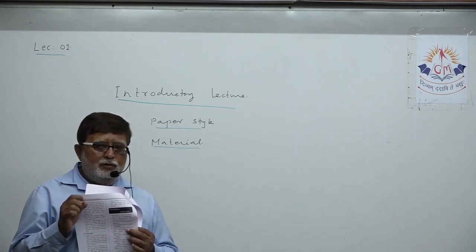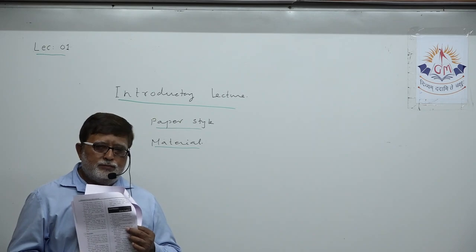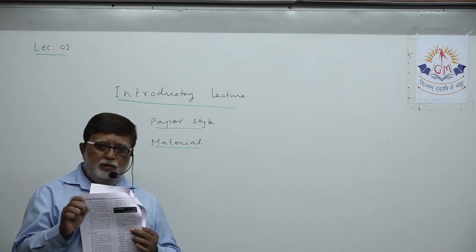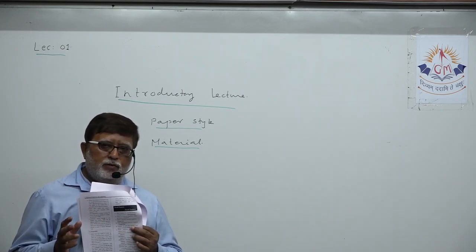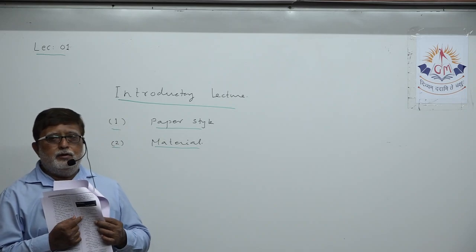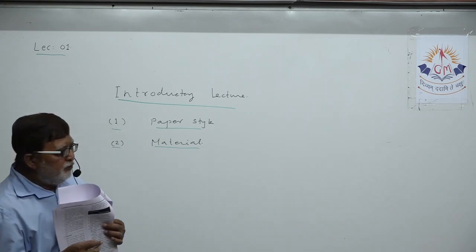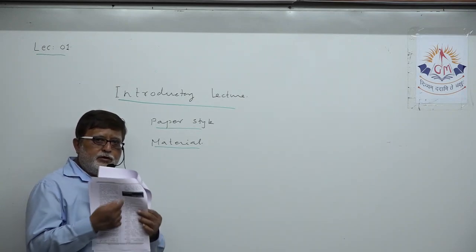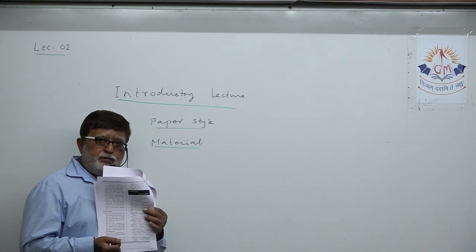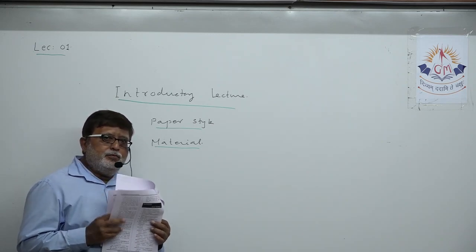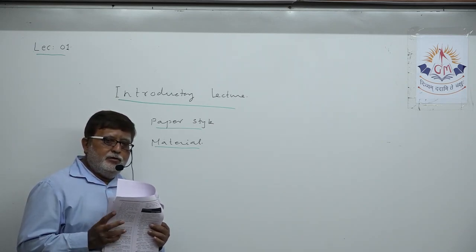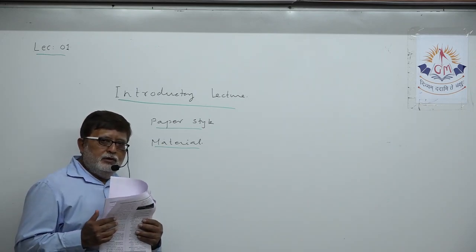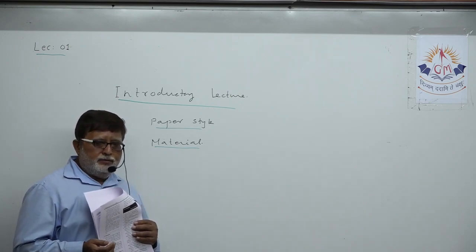When you are explained any topic, you will be given homework, maybe orally or maybe on the board. Suppose in lecture number 1, I explain 4 topics and related questions are there. I may just speak at the end of the lecture, or I may write here on the board, from the section Sawal Hamara Jawab Tumhara.